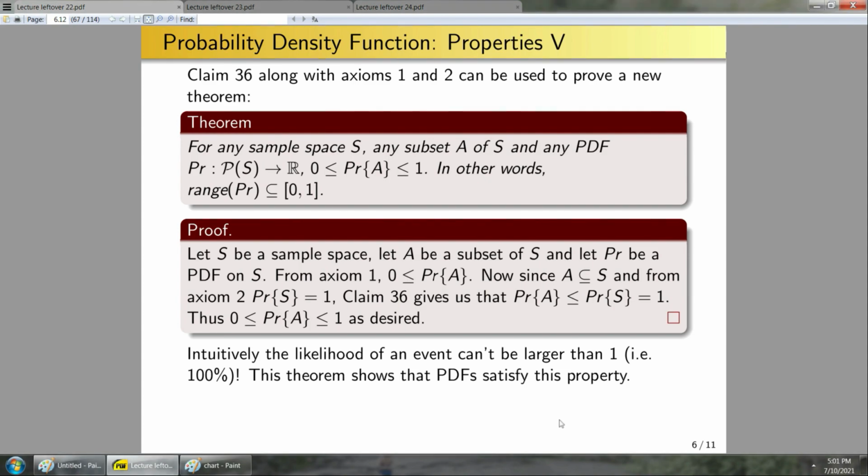And formally, this theorem just shows that PDFs satisfy this property, which they'd really need to satisfy if they were truly telling us stuff about probability of events. So it's kind of a sanity check theorem, and check PDFs do what they're supposed to. Okay, let's look at another theorem.